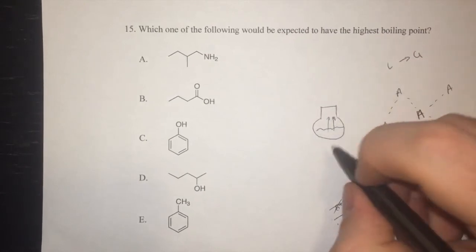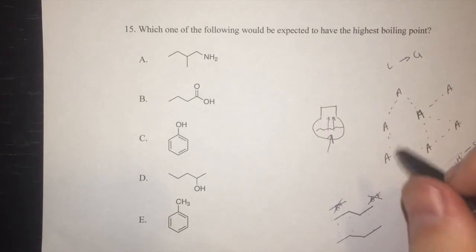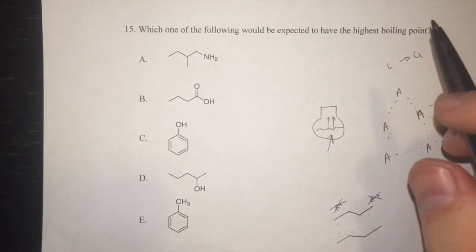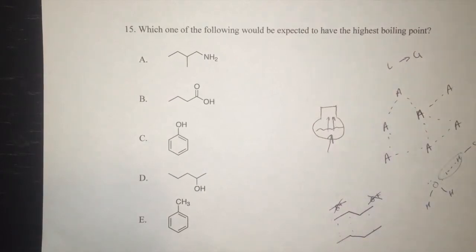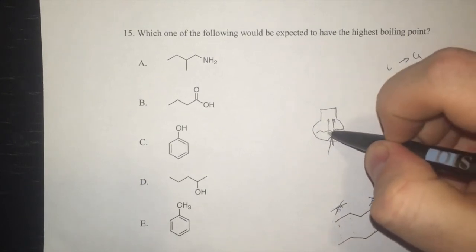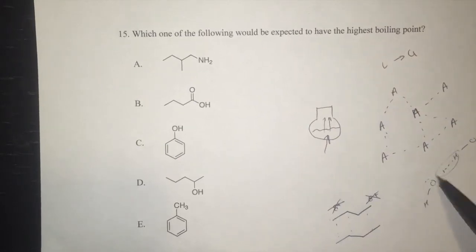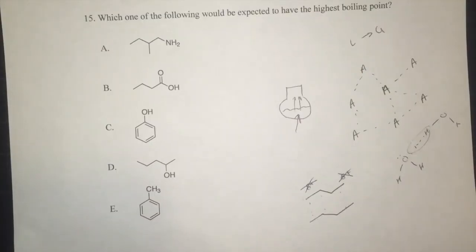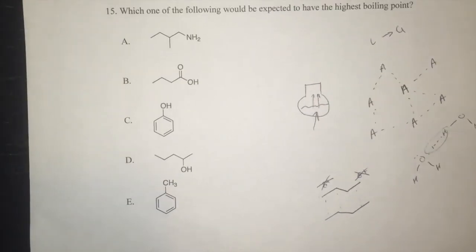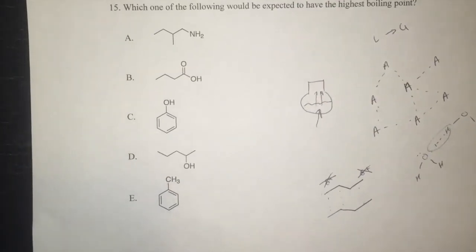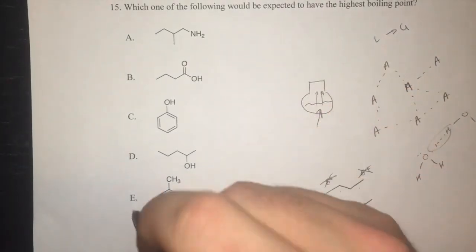As a result, you have to add a lot of energy, and that energy translates into kinetic motion, and the molecules will start moving faster. Eventually one of them will break away because it's moving so fast that it overcomes these strong forces of attraction between the molecules. Okay? Very exciting stuff.